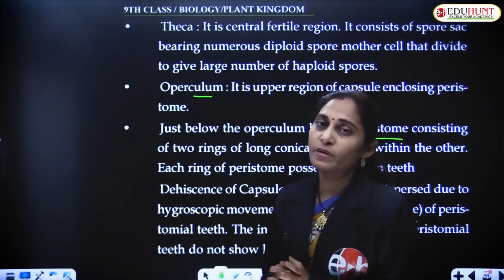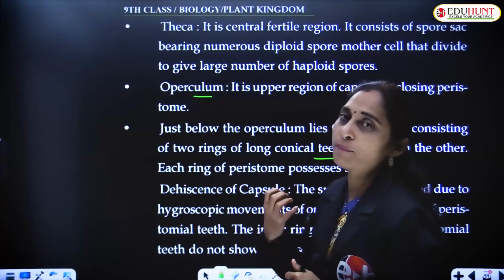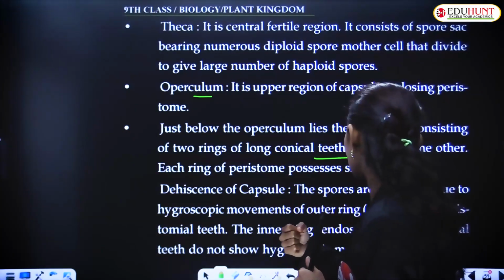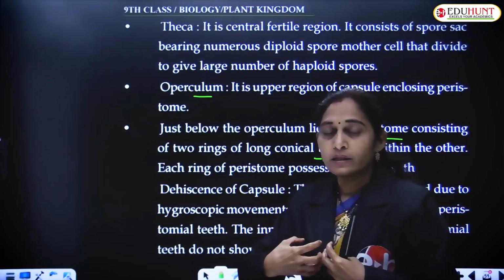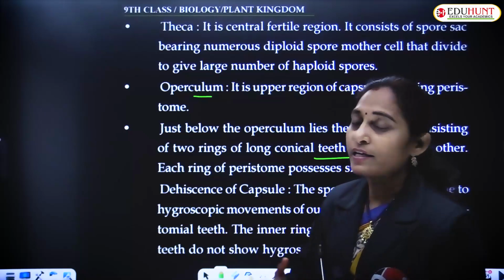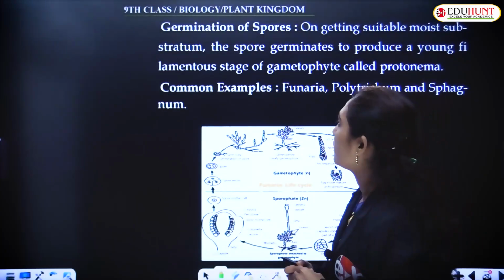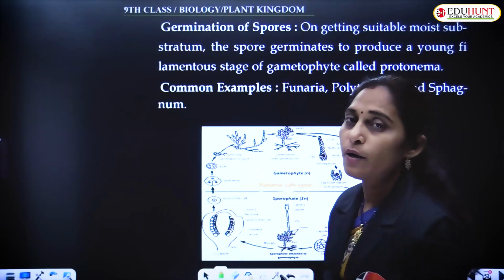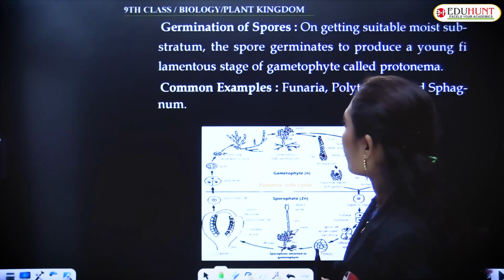Because of the hygroscopic nature of the peristomial teeth, the capsule dehisces and the spores expel with a great force and fall on the suitable ground. The spores which fall on the suitable ground will germinate and give rise to the protonema, that is the gametophyte.